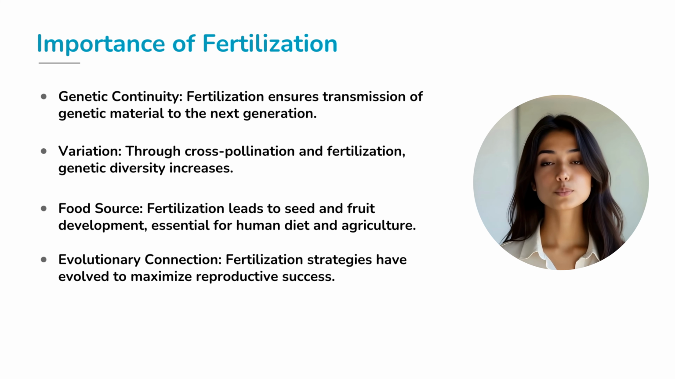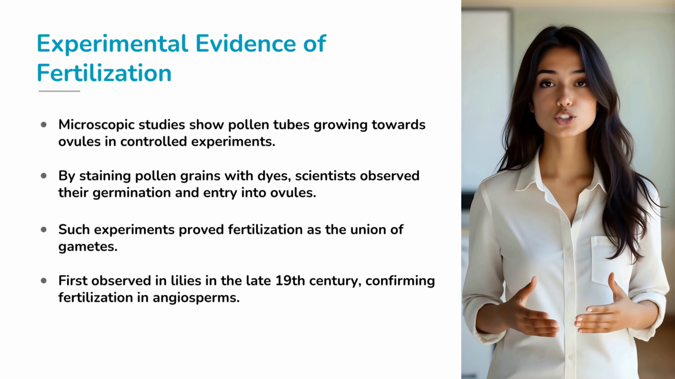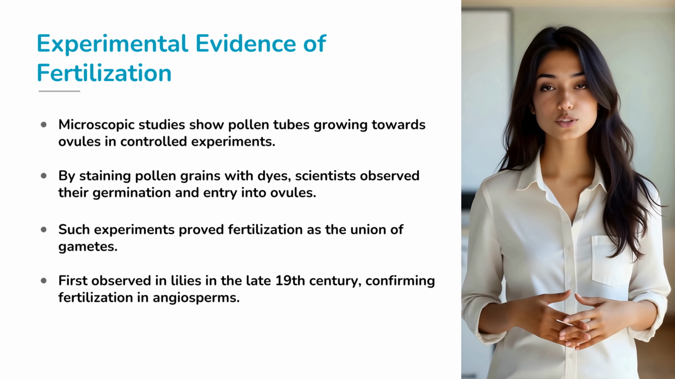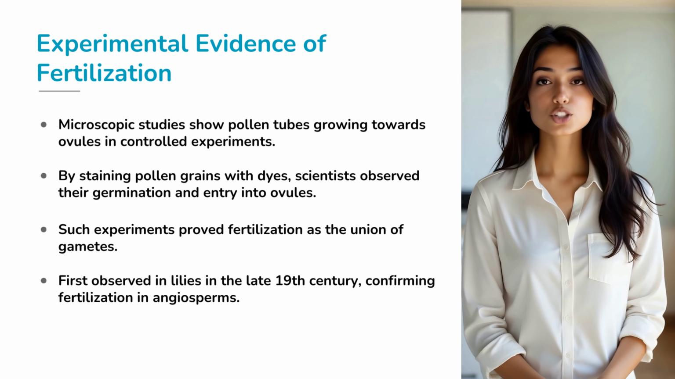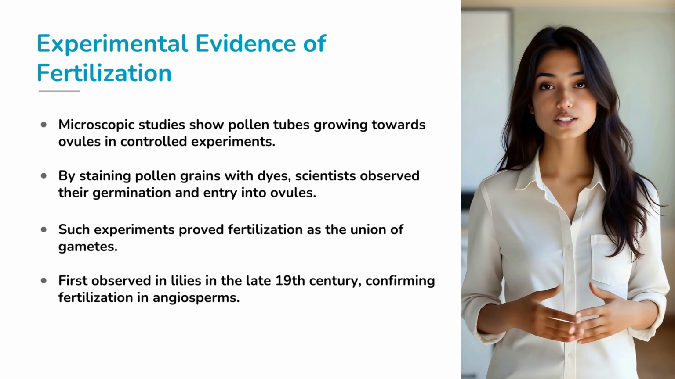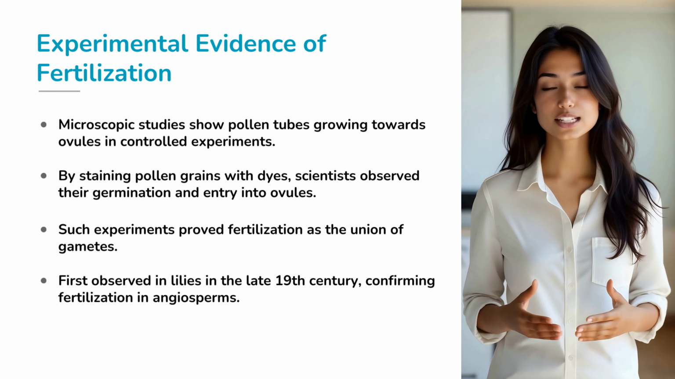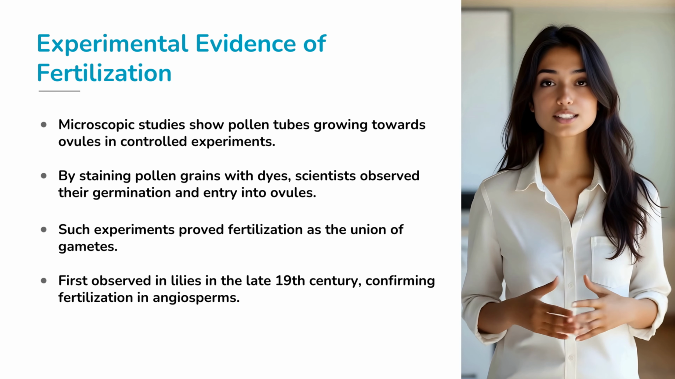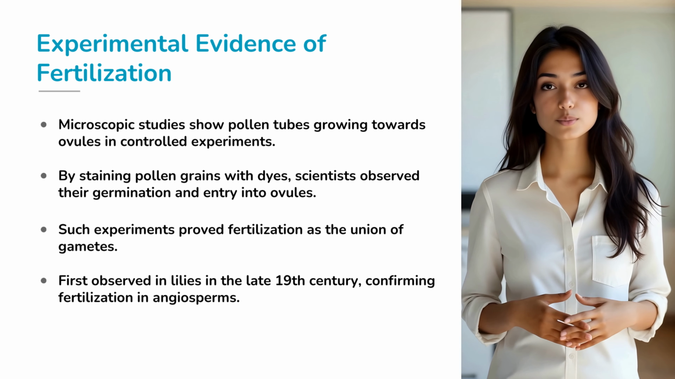Scientists have even observed fertilization under the microscope. By staining pollen grains with special dyes, researchers watched them germinate on stigmas and grow tubes towards the ovules. In lilies, detailed studies in the late 19th century provided the first clear evidence of fertilization in flowering plants. Such experiments gave concrete proof that fertilization is indeed the union of gametes, a fact we often take for granted when we eat fruits and seeds.